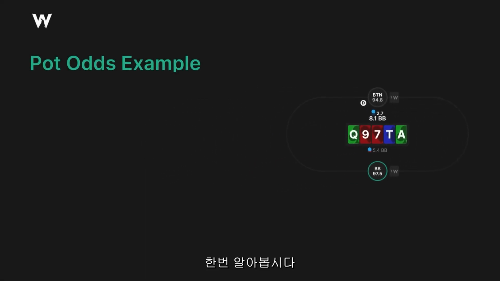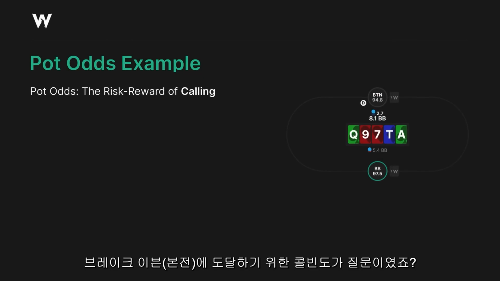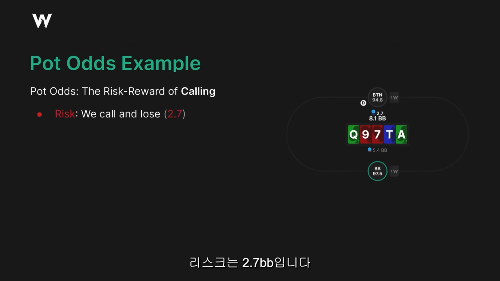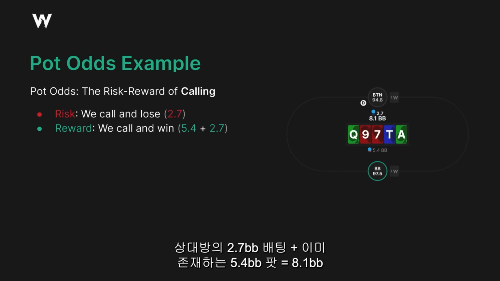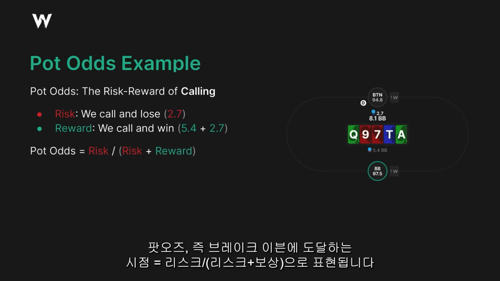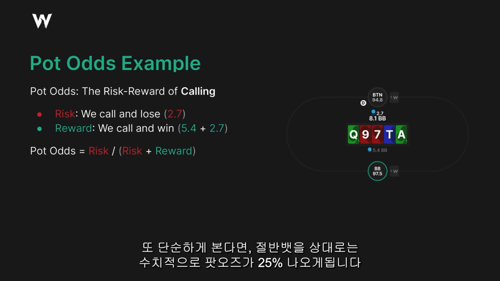All right, let's walk through it. Remember, we're trying to calculate the break-even point of calling. The risk is 2.7, so we call and lose. We stand to lose 2.7 big blinds. The reward is how much we gain if we win. So we call, we gain their bet of 2.7 big blinds and the existing pot of 5.4 big blinds for a total of 8.1. The pot odds, or the break-even point of calling, could then be expressed as risk divided by risk plus reward. Or, more succinctly, this fraction, which comes out to 25%, which is exactly what you expect for a half-pot bet, right?